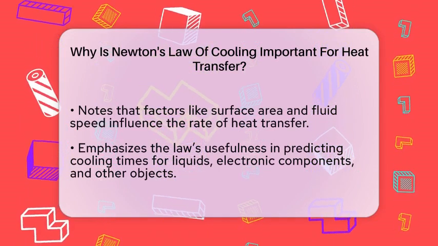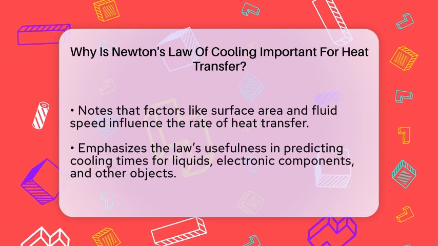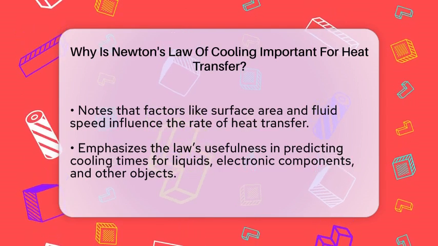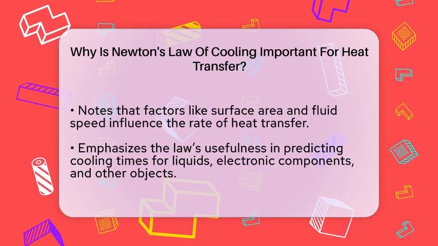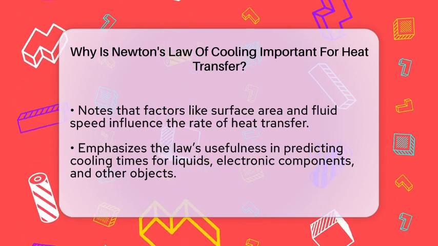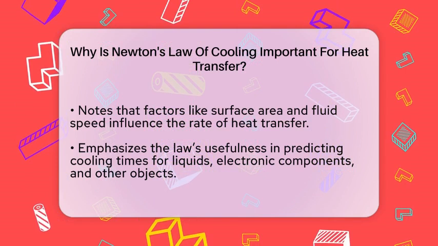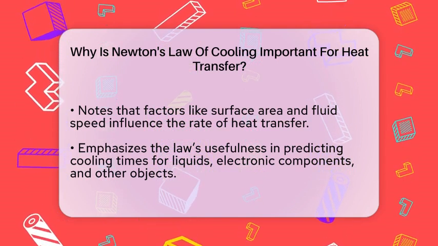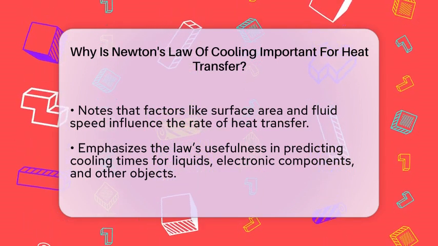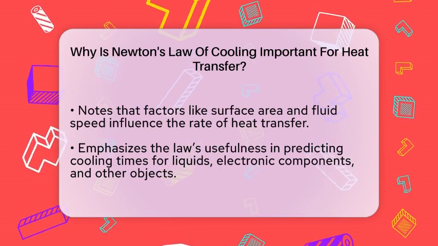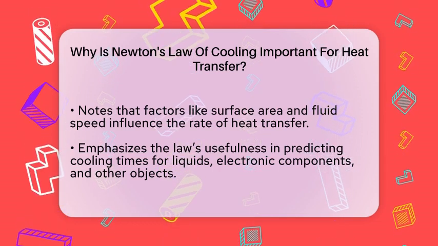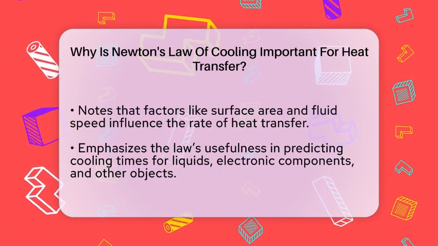Why is this law so important? Because it turns a complex process into a straightforward equation that can be used in many real-world situations. Engineers use it to predict how quickly a hot liquid will cool in a container, or how fast a computer chip heats up and cools down. It helps in designing heating and cooling systems, ensuring electronic devices don't overheat, and even in food safety to know how long food stays safe at certain temperatures.